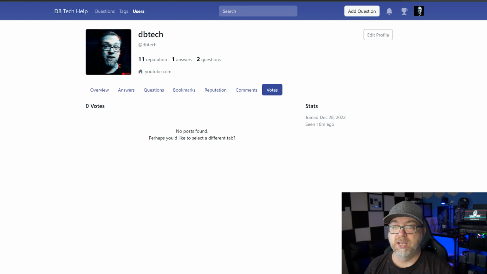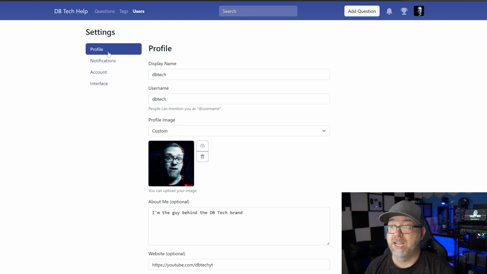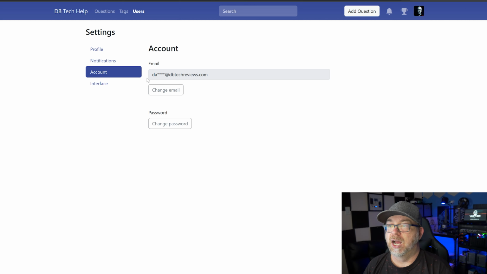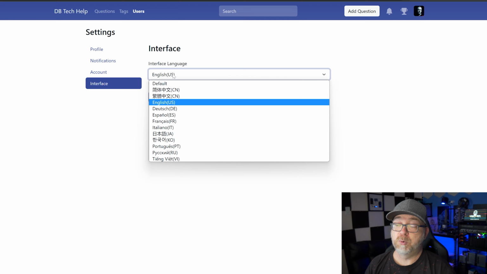We can see when I joined and when I was last seen. Of course, you can edit your profile. You got your profile information here that you can kind of fill in all of that. Next, we've got notifications. Do you want to get notifications to questions, comments, answers, those sorts of things? Your account, you can put in your email address, change your password, your interface, what language do you want to use? They've got several different options there, and I appreciate that.